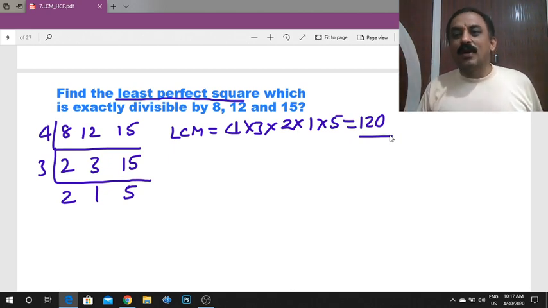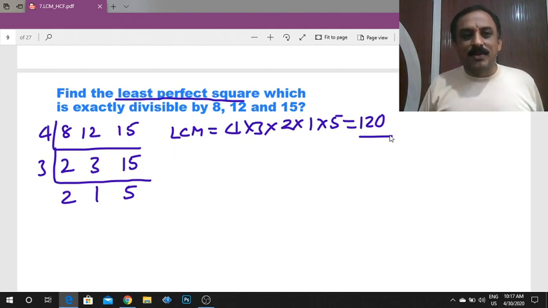Not only 120, its multiples are also divisible: 240, 360, 480, 600, 720. All these numbers are exactly divisible by 120, so they are divisible by 8, 12 and 15 also. But they are asking for the perfect square.